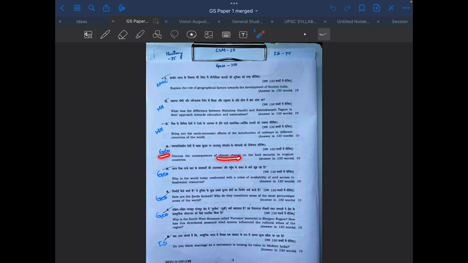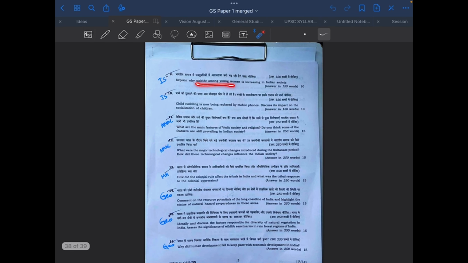Climate change, geography. Access to freshwater resources, geography. Southwest monsoon, geography. Marriage, this is from Indian society. Suicide among young women, Indian society. Socialization of children, Indian society. Now, what I'm doing here is, we are not going deep into the question, the dimension of the question. We are just tagging it for now. We'll just look at which topic or subtopic the question is from.